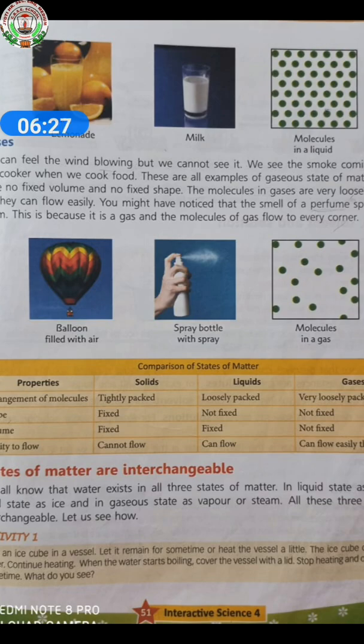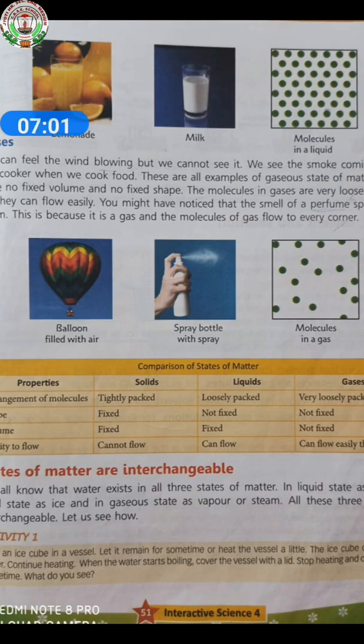Liquid is that state of matter which does not have a fixed shape but has a fixed volume. Here the molecules are not packed as tightly as in solids. So the molecules of liquid are not tightly packed. Liquid can be poured and can flow. Liquids are also called fluids. So they can flow.